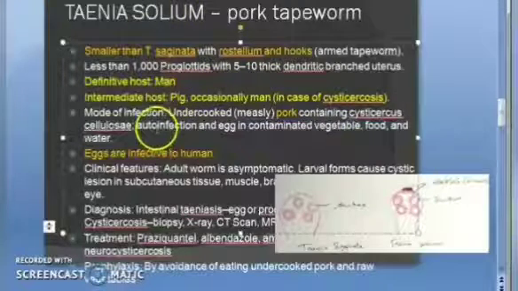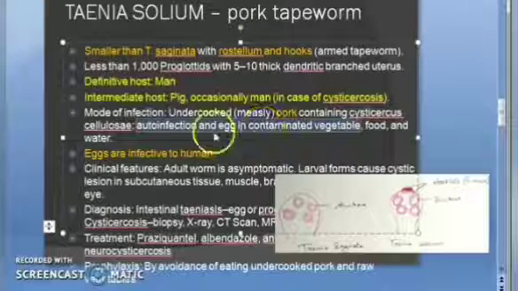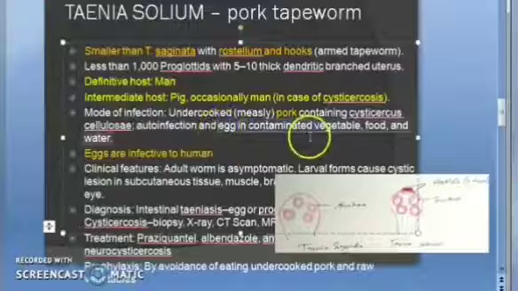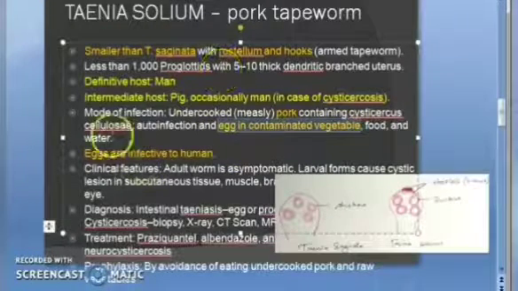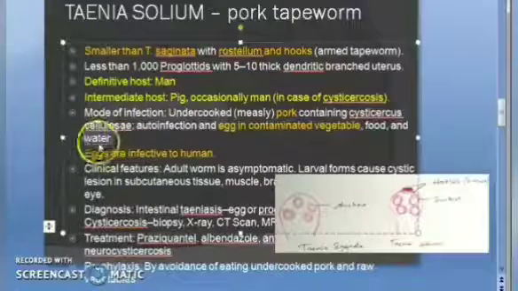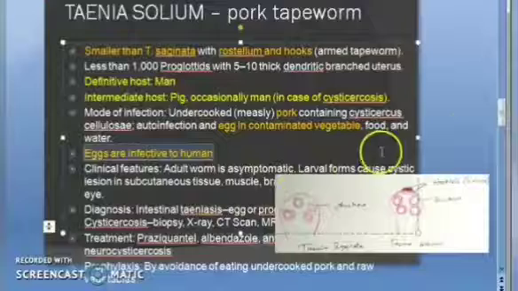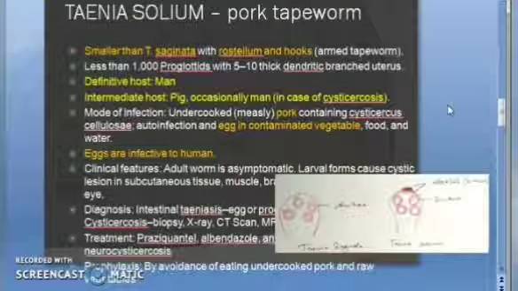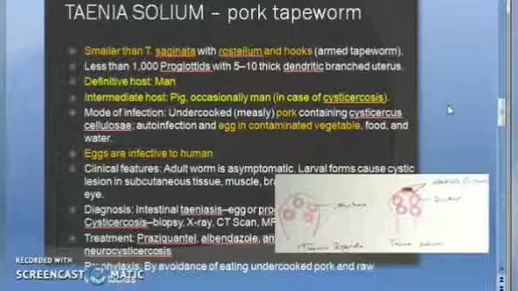So even I can get this infection though I'm a vegetarian, because the eggs can be in contaminated vegetables, food and water. So water means everybody can get it. Eggs are infective to humans. Taenia saginata I cannot get, but Taenia solium I can get, because even vegetables can be affected.